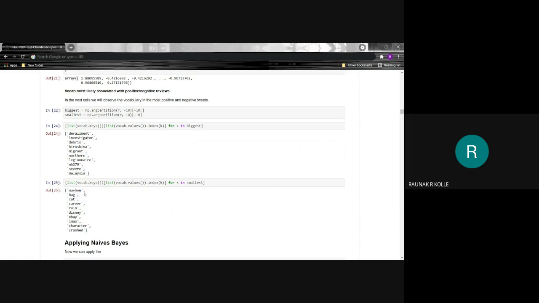And for the smallest ones, we have mayhem, bag, cat, career, ruin, Disney, eBay, LMAO, character, crust. Notice how in these two lists, MH370, LMAO, and even things like eBay and Disney do not necessarily exist in the English dictionary.